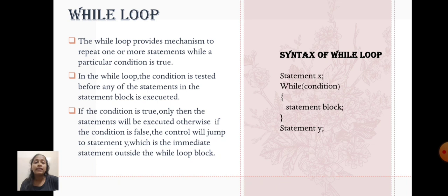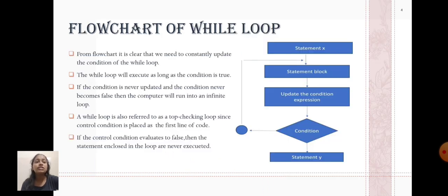While loop. The while loop provides a mechanism to repeat one or more statements while a particular condition is true. In the while loop, the condition is tested before any of the statements in the statement block is executed. If the condition is true only, then the statements will be executed. Otherwise, if the condition is false, the control will jump to statement Y, which is the immediate statement outside the while loop block.